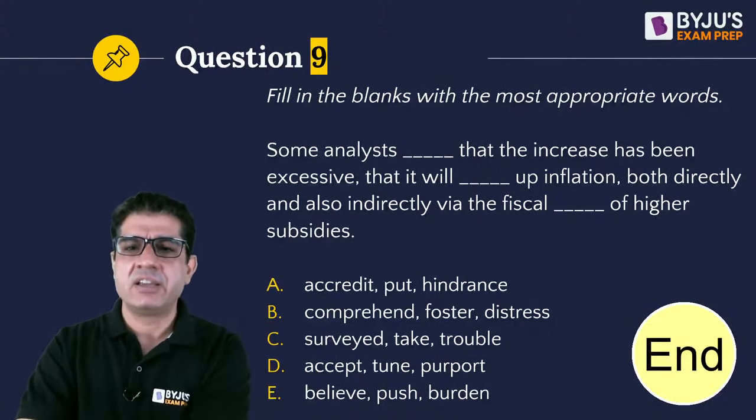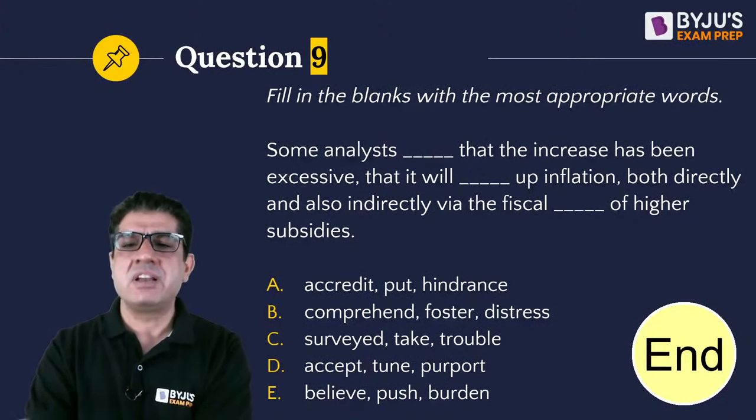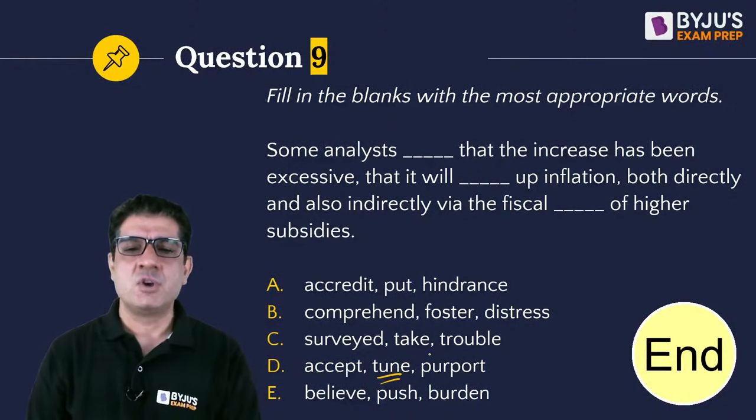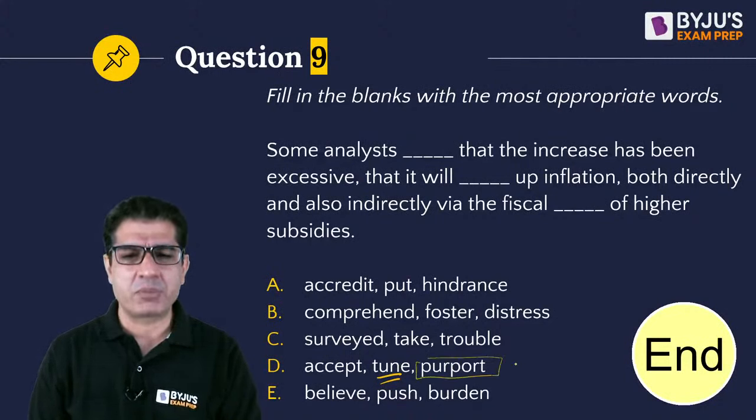Let's look at D. Some analysts accept that the increase has been excessive, that it will tune up inflation. Now this is where we have a problem. The fiscal purport of higher subsidies. Purport basically means claim. Doesn't make sense, right?